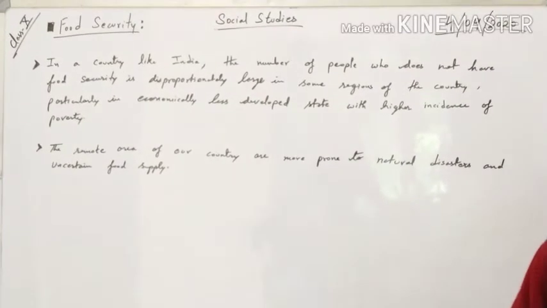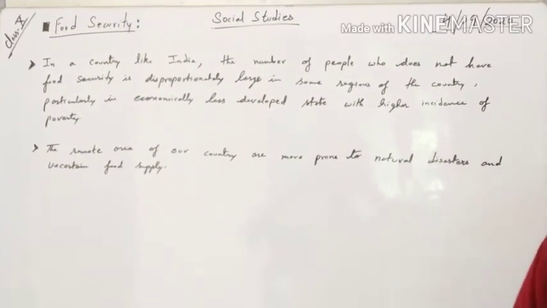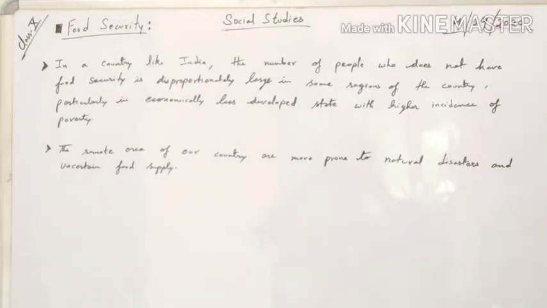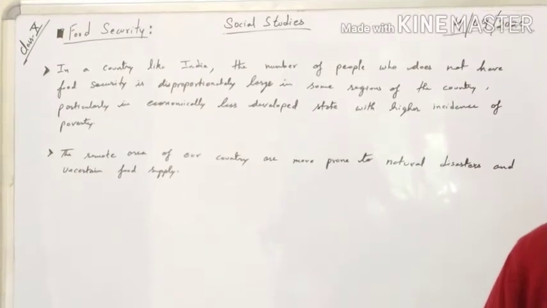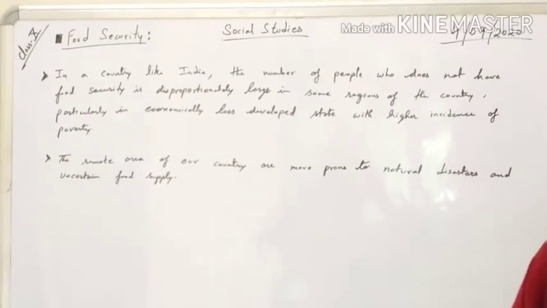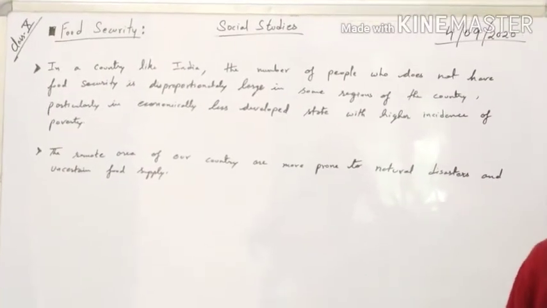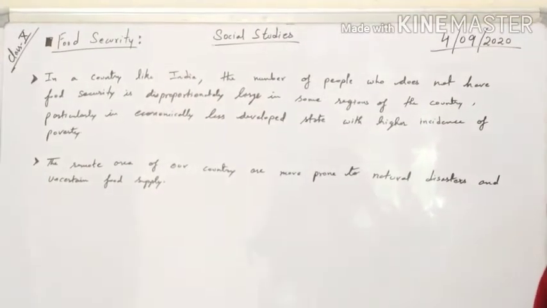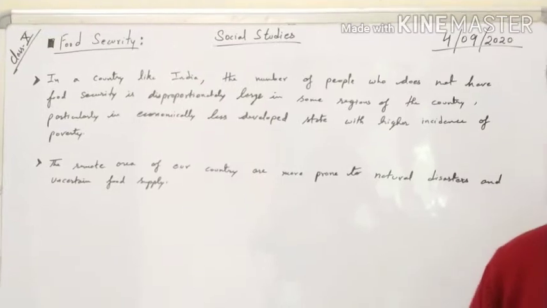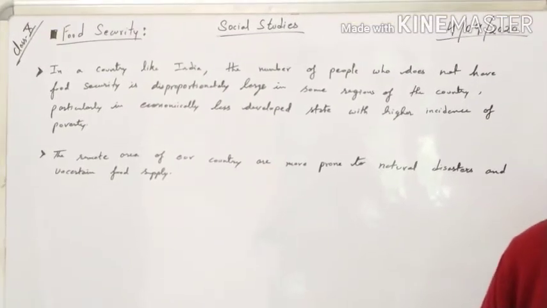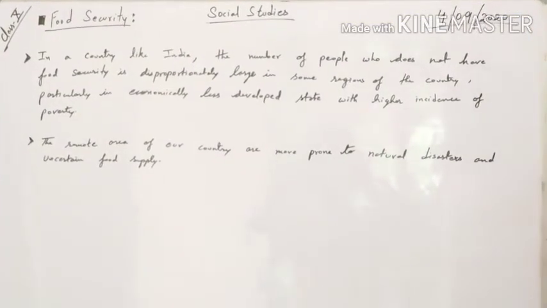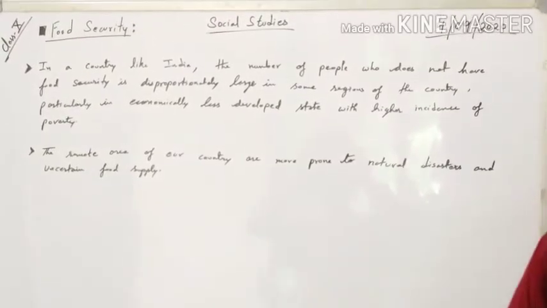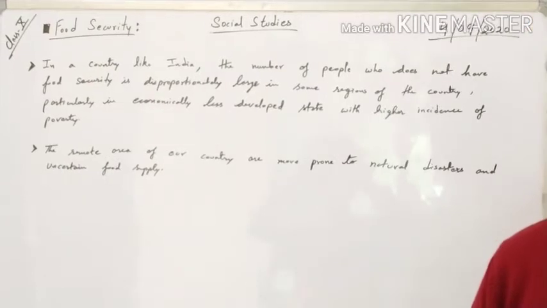The government has stocked the food and they will provide the food to these people, but they have already lost their agricultural land, and as long as the flood is there, they cannot do the cropping. So this is the reason why some of the farmers are getting poorer and poorer, because they do not have a source of income. So this is also the reason why we have to take the step towards the food security in our country.